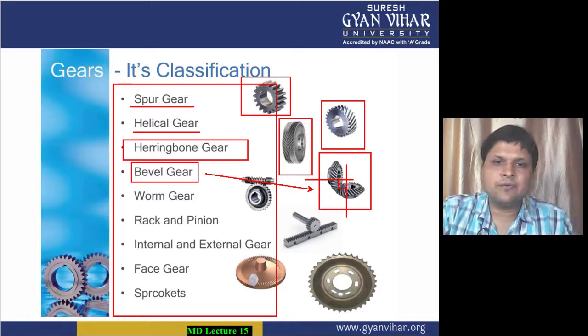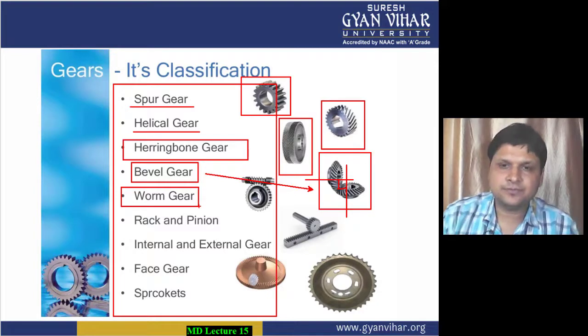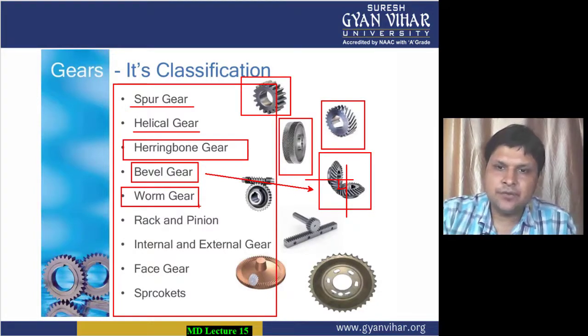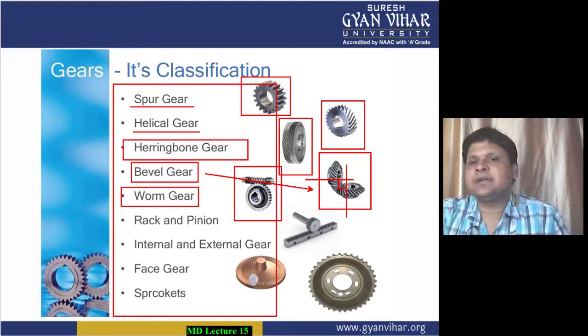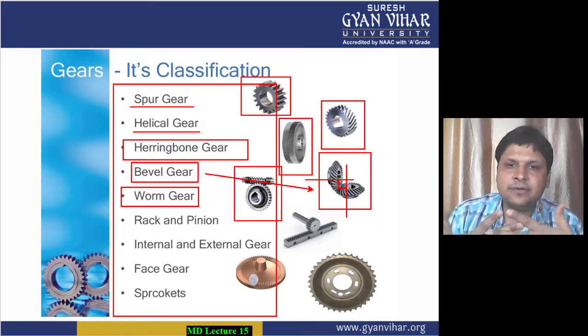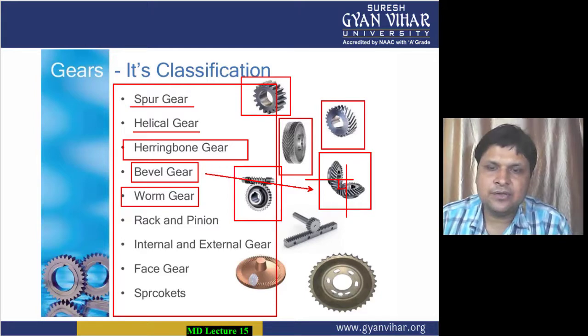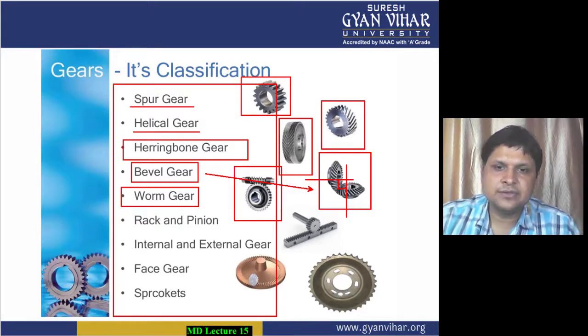Then comes your worm gear. Now what are worm gears? Worm gears are those gears which provide power transmission between non-parallel and non-intersecting shafts. But here one thing is that the velocity ratio that is obtained is very large. All right, the velocity ratio that is obtained is very large.